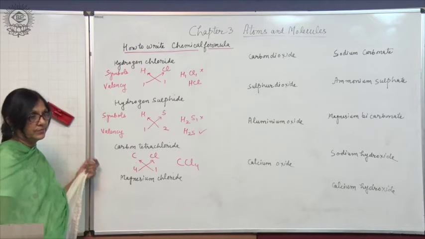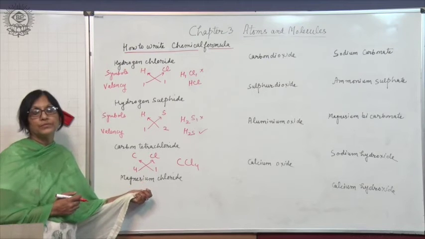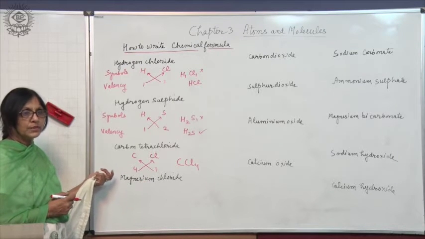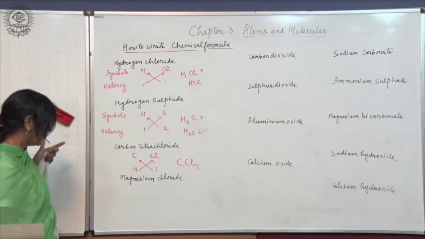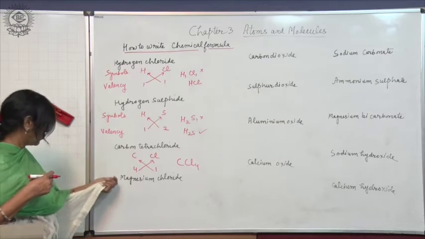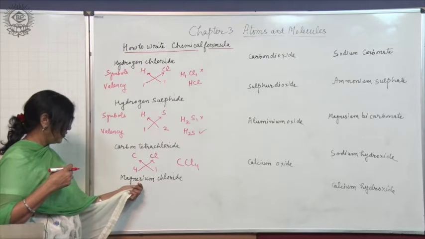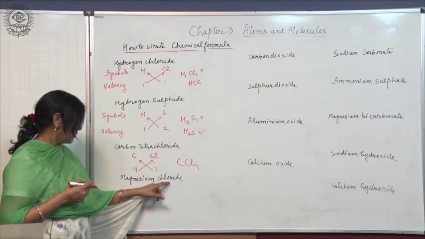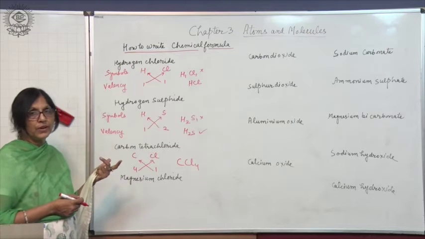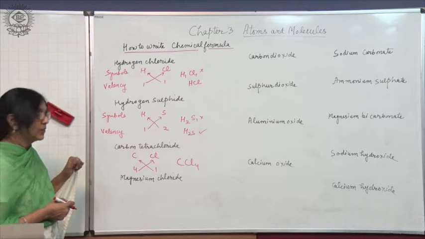Magnesium chloride. It is an ionic compound. In this case also either charge we can take or valency we can take, because the charge of magnesium is 2 and valency is also 2. In the case of chlorine also valency is 1 and charge is -1.